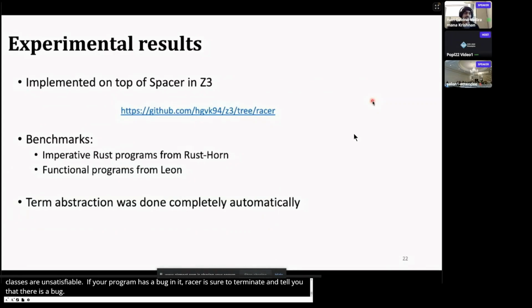We implemented Razor on top of Spacer and made it open source. We evaluated on two sets of benchmarks. One is a set of imperative programs from the restaurant tool, and the other is a set of functional programs encoded by the Debug tool.